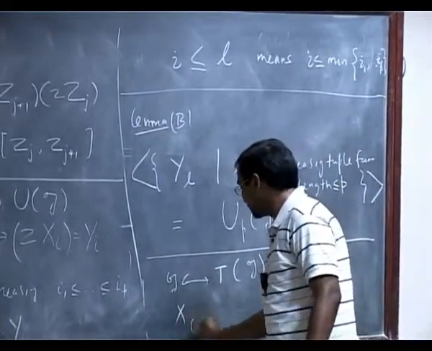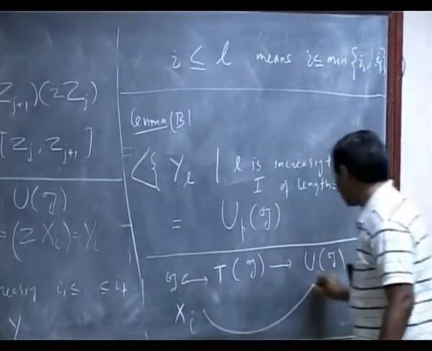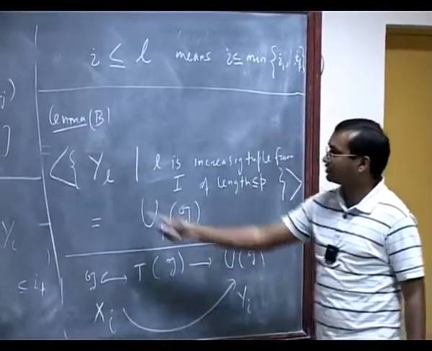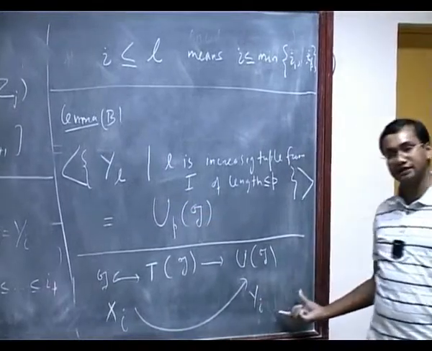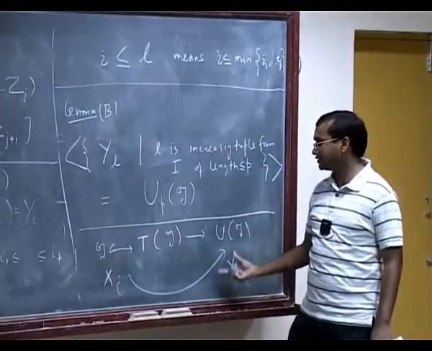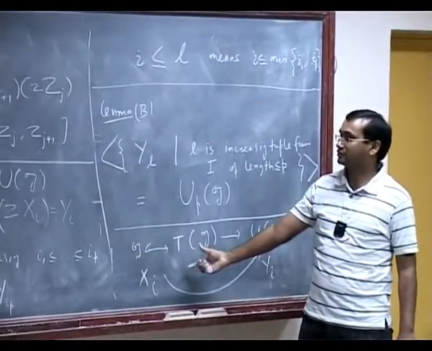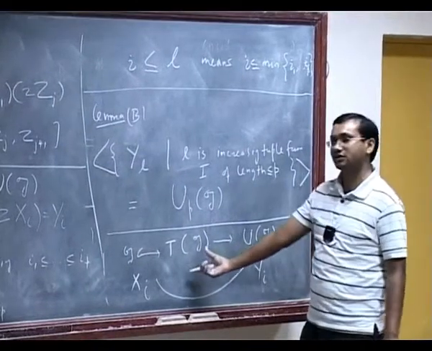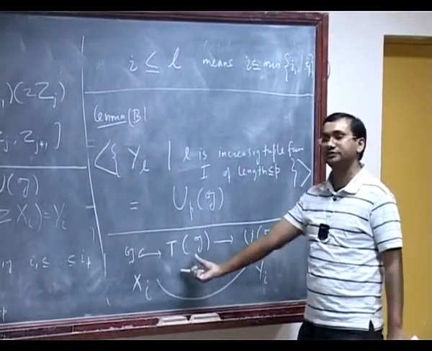And this Xi is the basis here. I have sent that to the Yi's. And then this YL is nothing but the product of Yi's, and I am taking them in increasing order. So if I take such elements, then what happens? Look at this pre-image in TG.